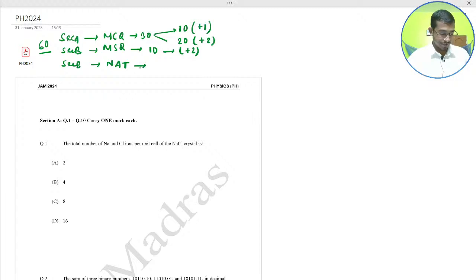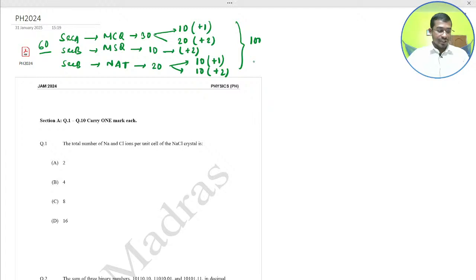In section C there are a total of 20 questions, from which 10 questions carry +1 and another 10 questions carry +2. So the total number of questions in the JAM exam is 60, with a full weightage of 100 marks.